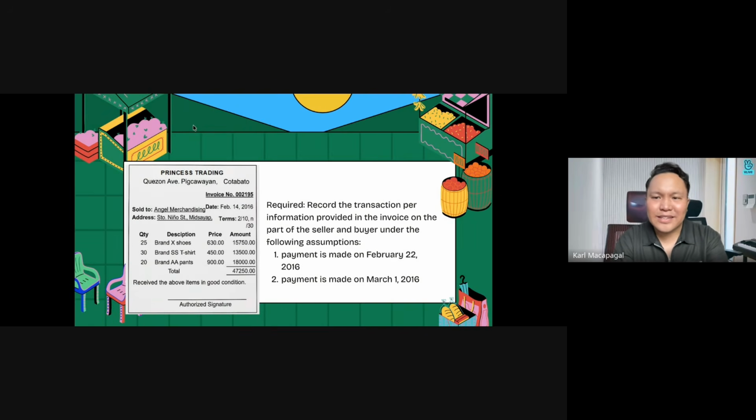Let's try this one, the Princess Trading. So we have here an actual receipt, an invoice. And as you can see, if we're going to look into the details, it's the 47,250 originally shown before, and it is now in the form of an invoice. We have a date of invoice, Feb 14, 2016.